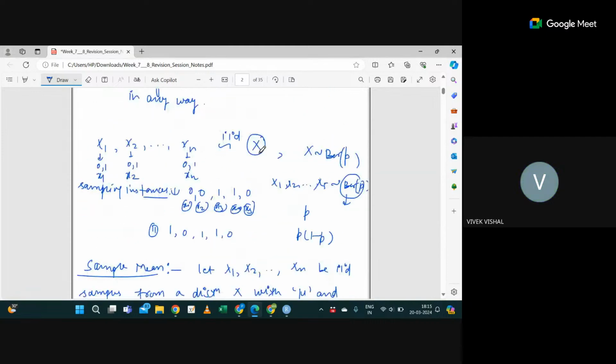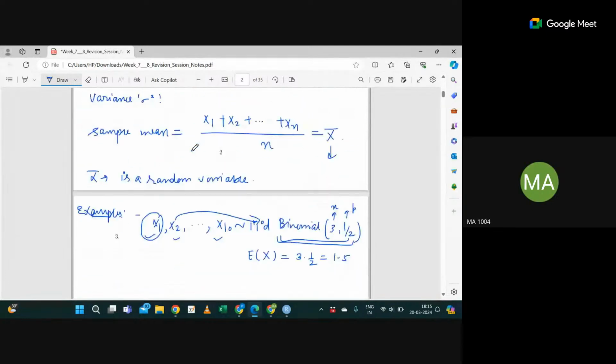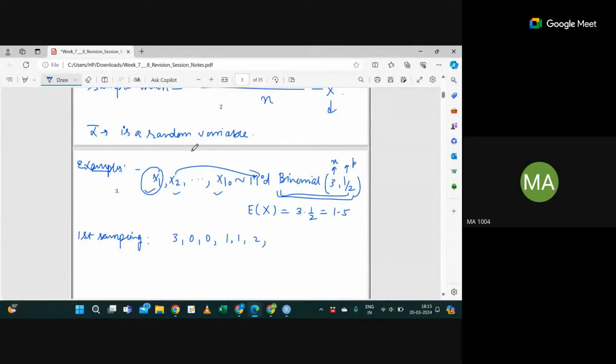For example, with a rose plant, I have taken this sample from the distribution of the rose plant. The same thing: x1 to x10 are IID samples from binomial 3 comma half. This x1 has the property of binomial 3 comma half, and x2 again follows binomial 3 comma half. That is the meaning. Got it?